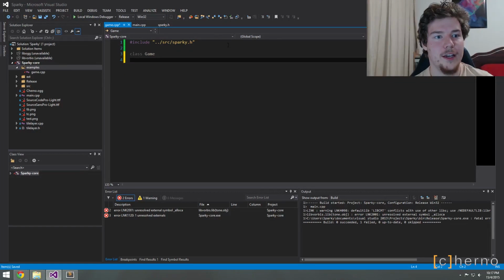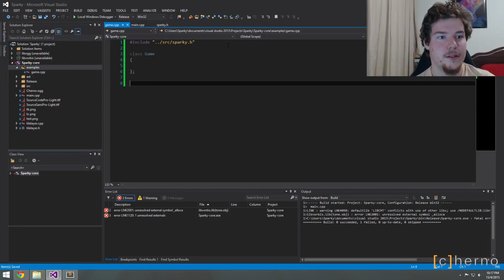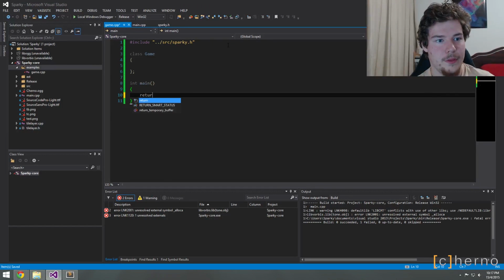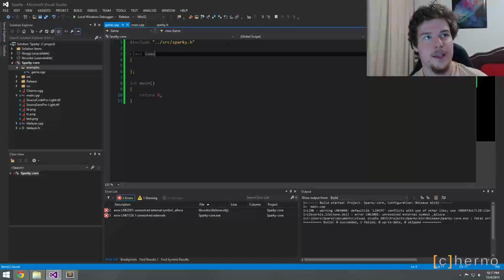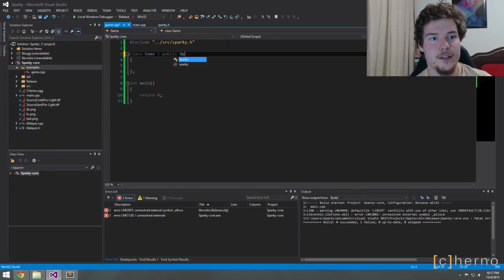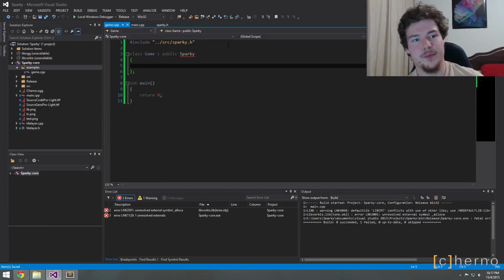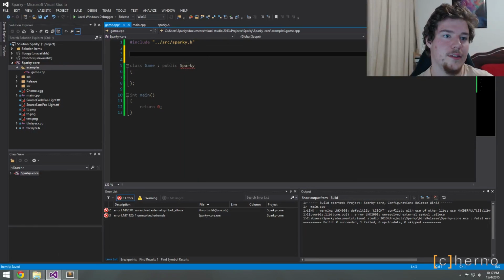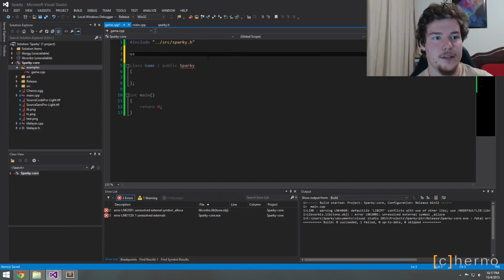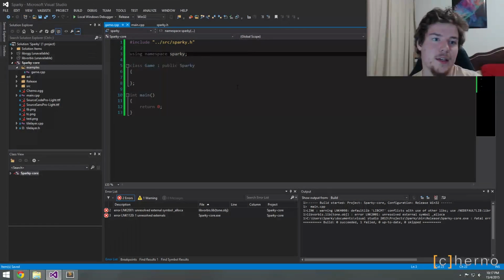Then you probably want to make a game class and a main function. So you extend or inherit from Sparky. It's safe to say using namespace Sparky in this case, because we're in our game.cpp.